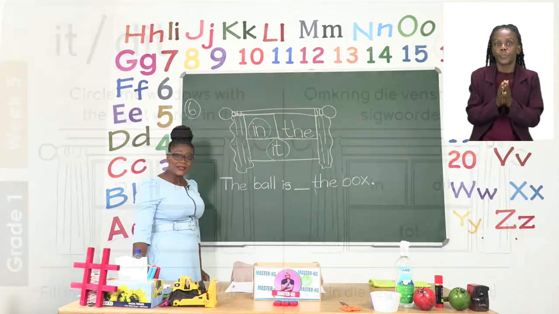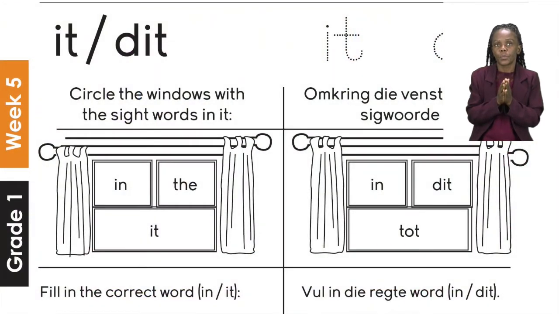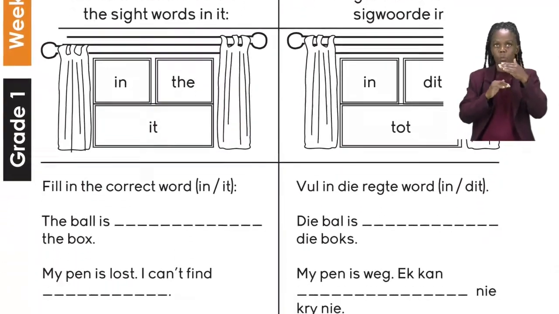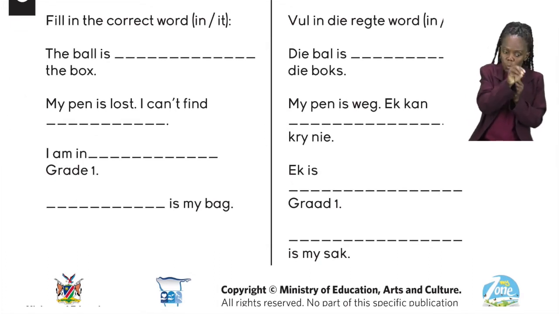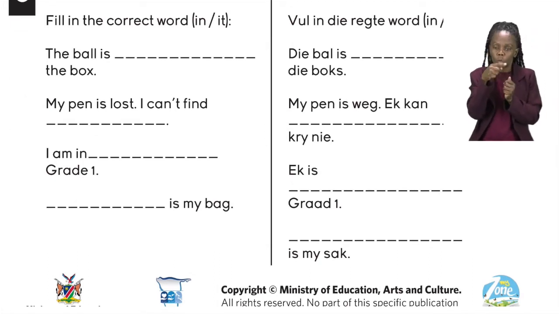So in our exercise on page 6, we are going now to the bottom of our exercise. The bottom of our exercise is asking us to fill in using the correct word. I am going to do number 1 and the last one with you. Let us first take a look at number 1.